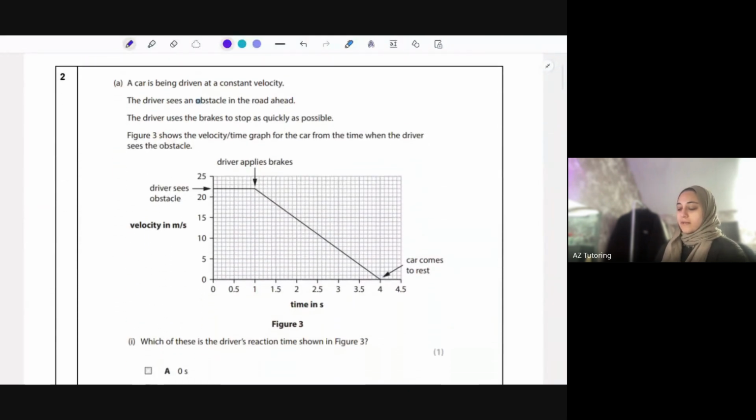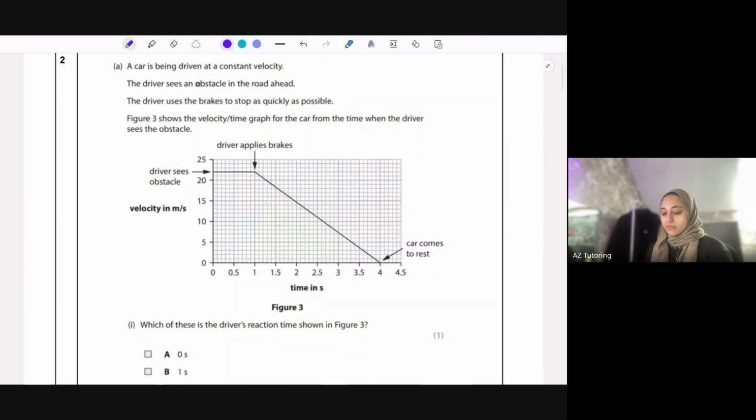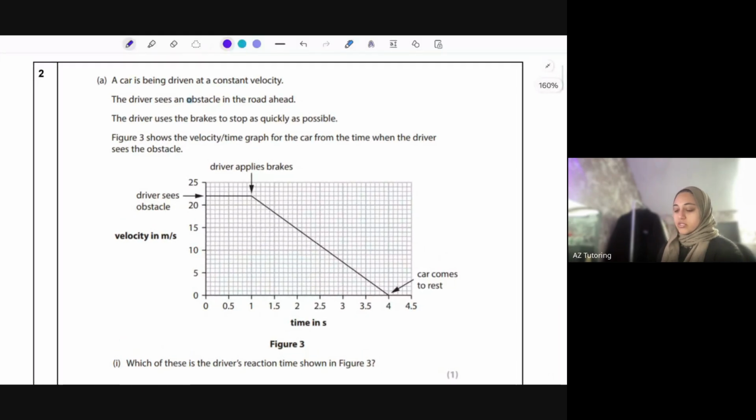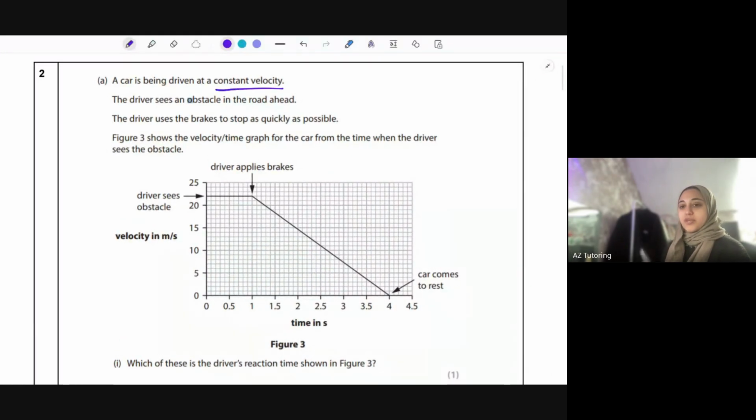Okay, 2A. A car is being driven at constant velocity. This just basically means constant speed. It's staying the same speed. Remember, velocity is a vector, is speed in a given direction. The driver sees an obstacle in the road ahead. The driver used the brakes to stop as quickly as possible. Figure 3 shows the velocity time graph for the car from the time when the driver sees the obstacle. So the driver saw the obstacle at this point, which you can see,